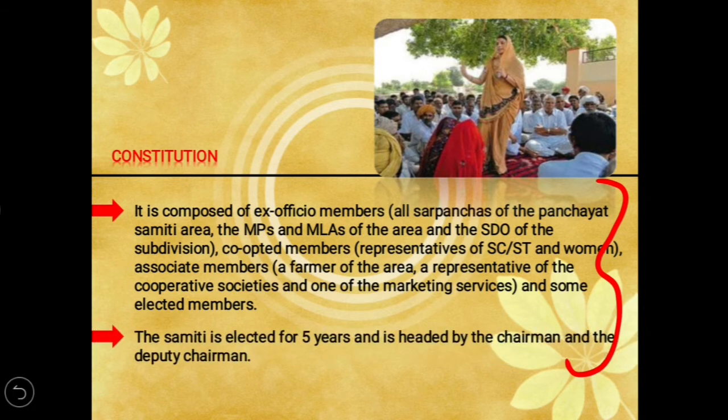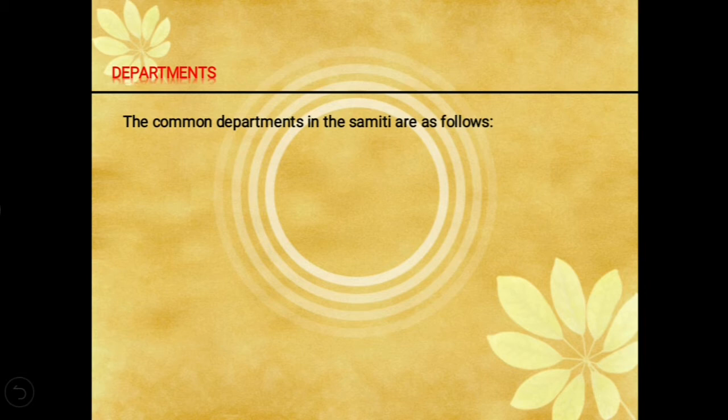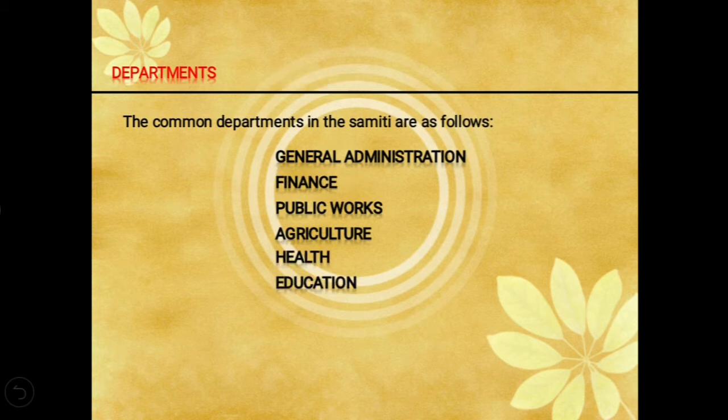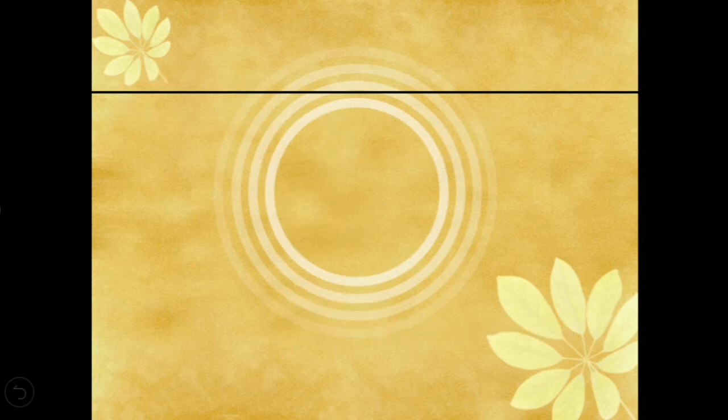Then the Samiti is elected for 5 years, its chairman is the head, and there is one deputy chairman also. Then let's see the various departments under this Samiti. First is General Administration, then Finance, Public Works, Agriculture, Health, Education, Social Welfare, Information Technology and others. So these are the departments under this Samiti.